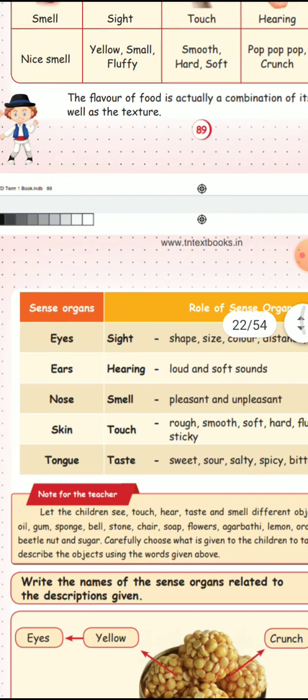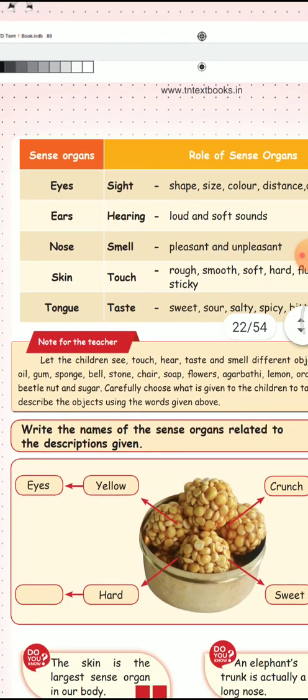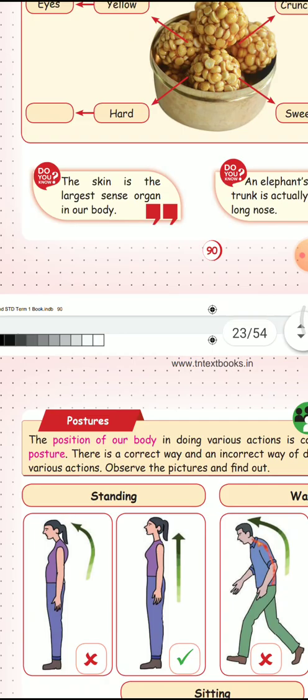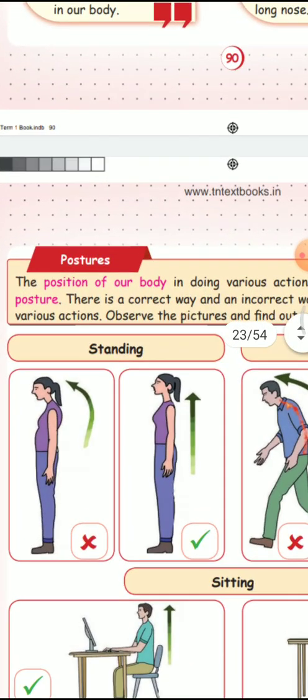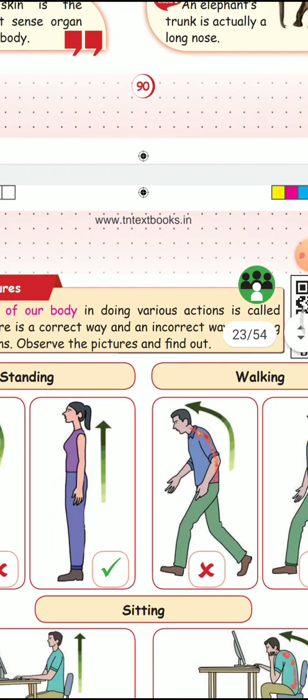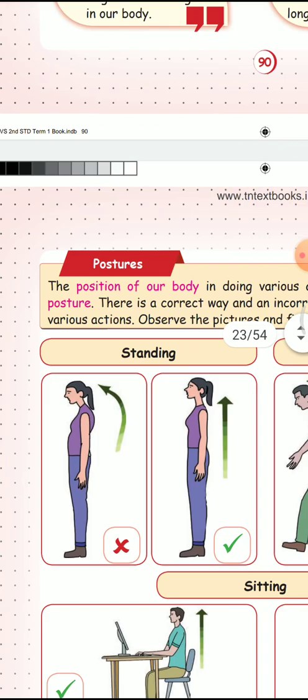This is very important. What are the sense organs? Eyes, ears, nose, skin and tongue. So we have learned about the role of sense organs. Next, what is known as posture? Now we are going to see about posture. Posture means the position of our body. The position of our body in doing various actions is called posture.